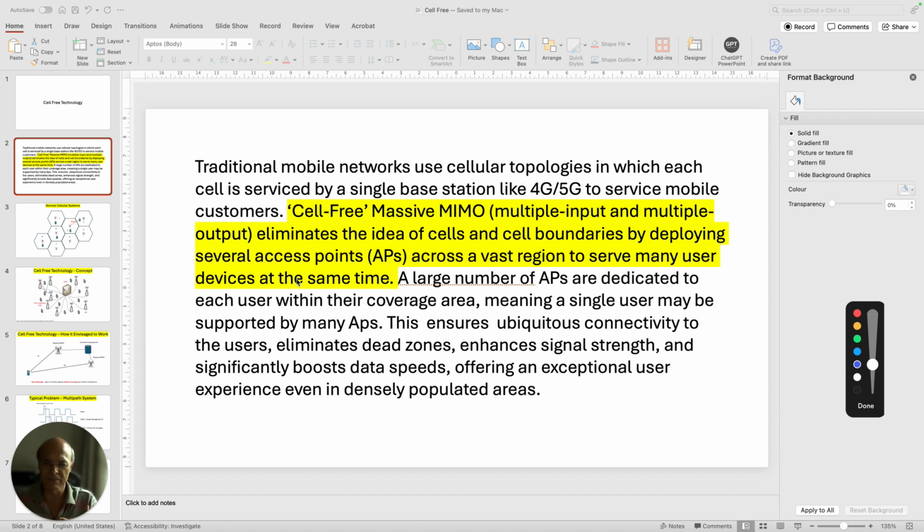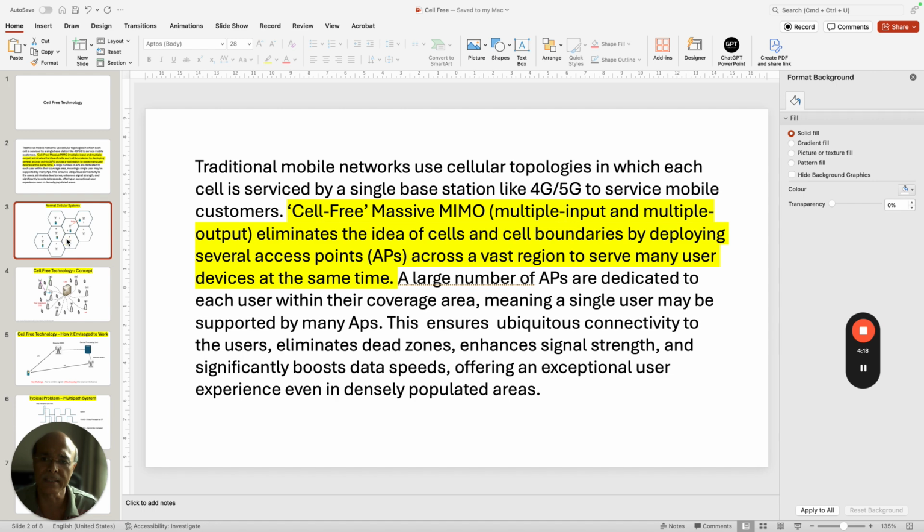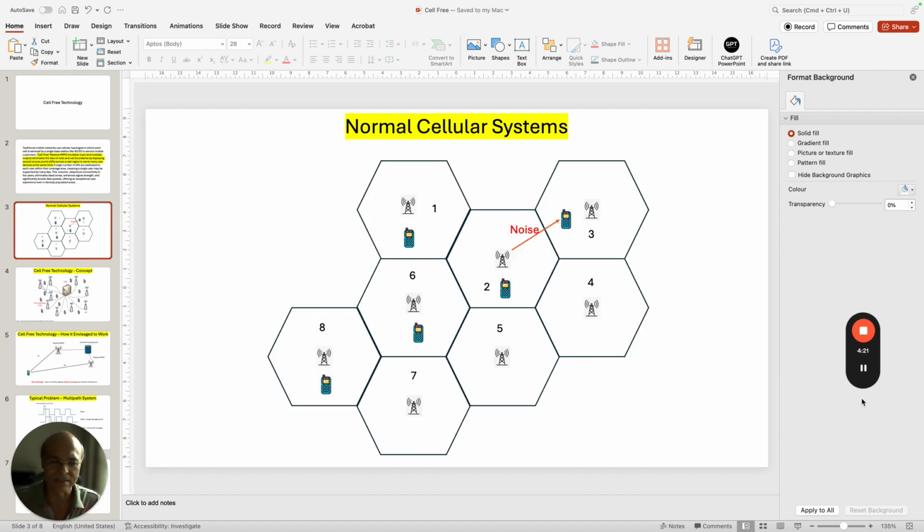So everybody will be interested to understand what this is all about. How can the whole concept of a cell totally disappear? That is the whole purpose of this video, to explain to you in simple terms what is being talked about, and what the opportunities and challenges are. So let's go to the first chart.